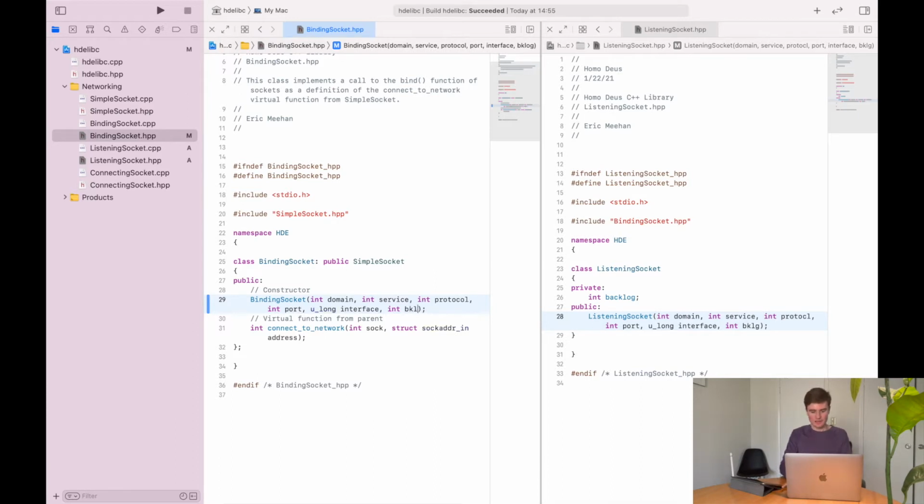C++ can actually handle when you have the same name as a member variable and as a parameter for the constructor. If I had backlog as the member variable and backlog as the parameter, and I just set backlog equals backlog, it would know what I was trying to do and it would handle it. But from the perspective of someone reading this, it doesn't actually make a lot of sense to say backlog equals backlog. So I want to give them separate names just to make that abundantly clear. Okay, so let's define our constructor.